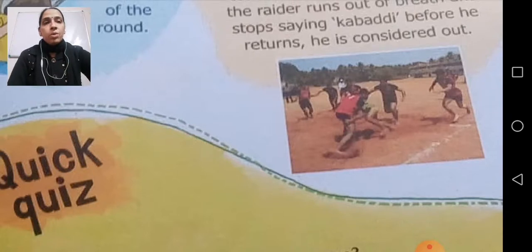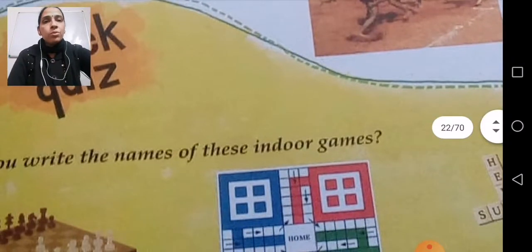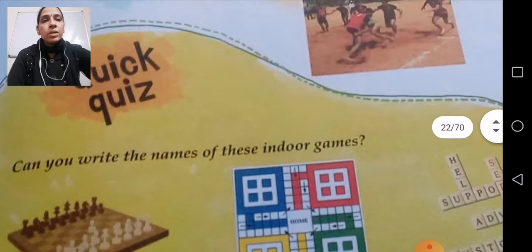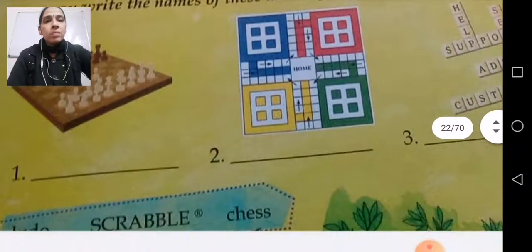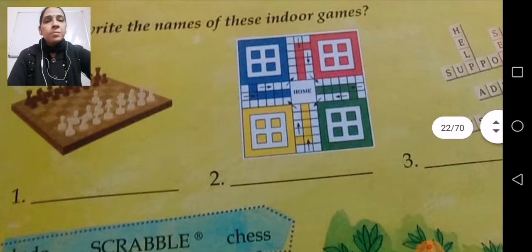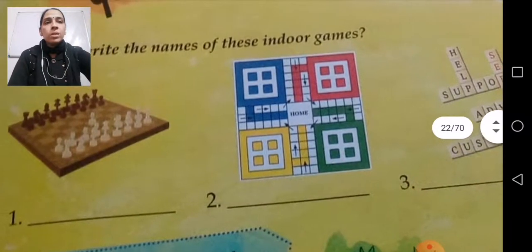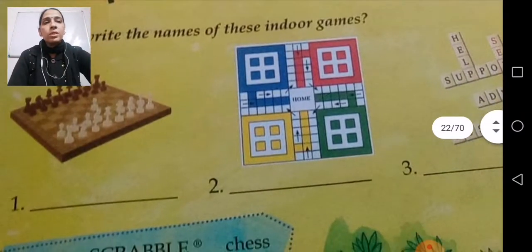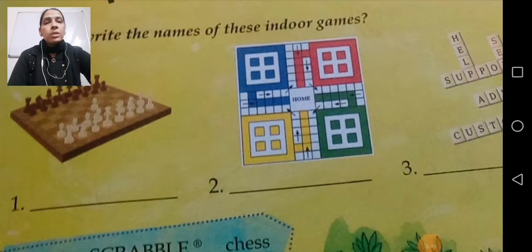So now children will come to the quick quiz. You have to write the name of these indoor games, and you can see in the help box. Now all these are indoor games. As I told you, what is the difference between indoor and outdoor games, so that you will remember.